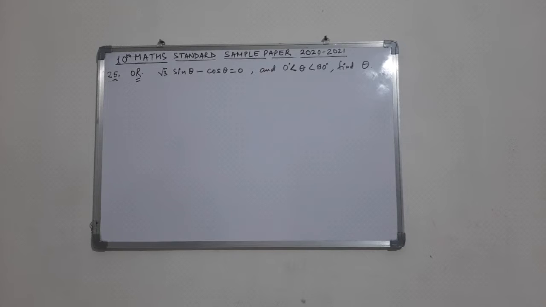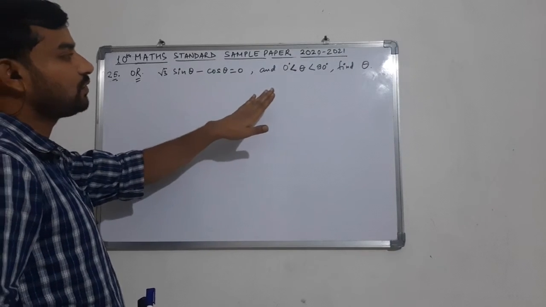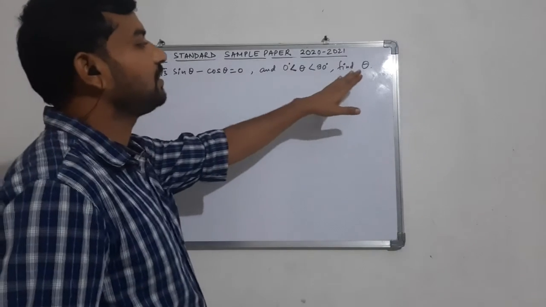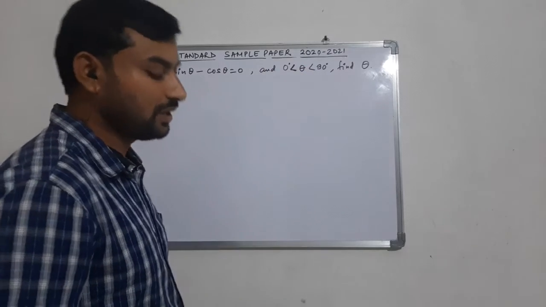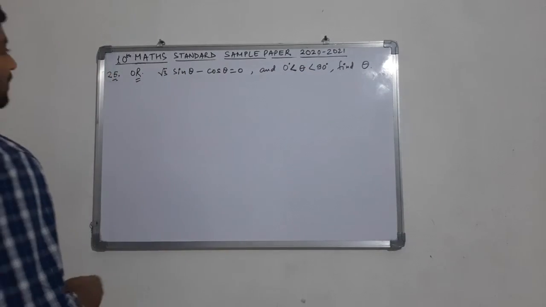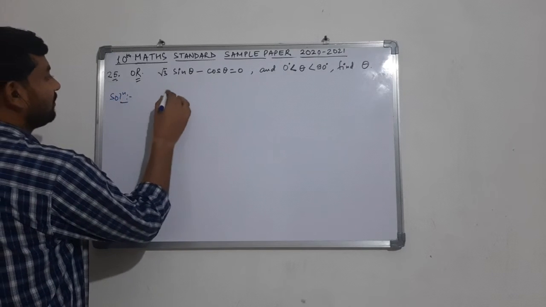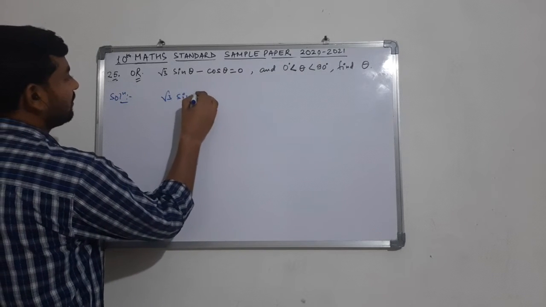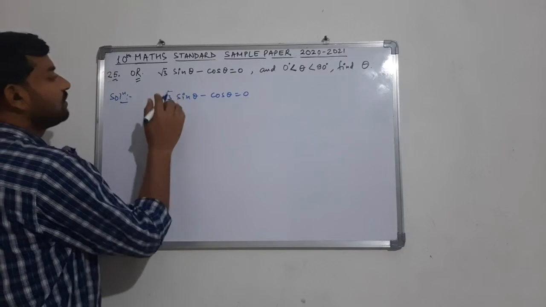Now let us come to the second option given in question number 25. We have a question in OR where root 3 sin theta minus cos theta equals 0. We have to find the theta here, where theta lies between 0 and 90 degrees. So clearly we have to start with the given value: root 3 sin theta minus cos theta is equal to 0. This is given to us.